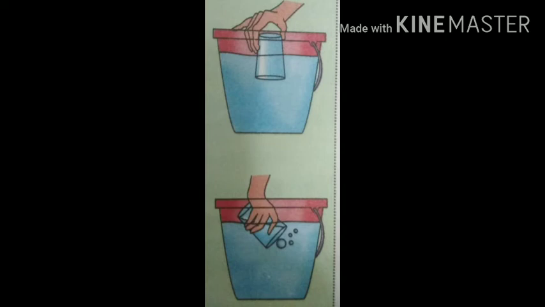Before, there was air in the tumbler and no water, but now the water is moving inside the glass and the air is coming outside the glass. That's why we can say that air occupies space and it is transparent in nature.